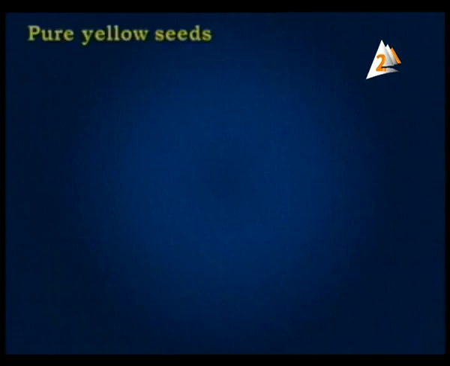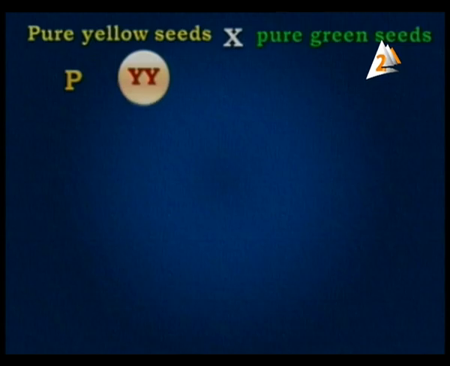Let's go to see. First of all, we have pure yellow seed mating with pure green seeds. Which one of them is dominant? This is yellow. So the parent here takes the symbol Y capital, don't forget this, because it is pure.